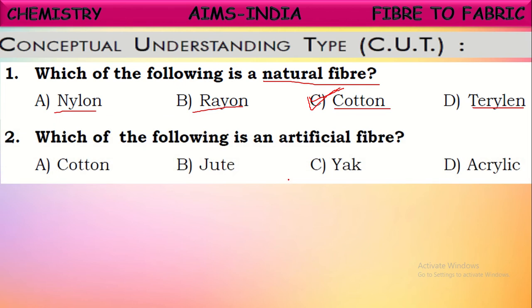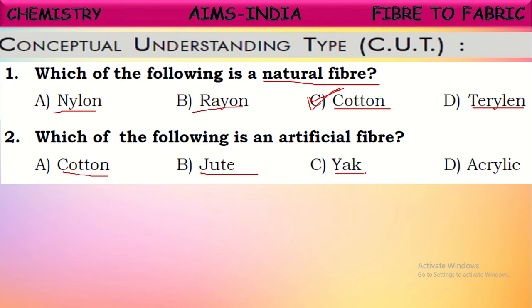Next one, which of the following is an artificial fiber? Just now we told artificial fiber means the fiber which is prepared by human beings in the laboratory is called artificial fiber or synthetic fiber. If you observe here, cotton, jute, yak, these are natural fibers because these are obtained from the natural resources like animals and plants.